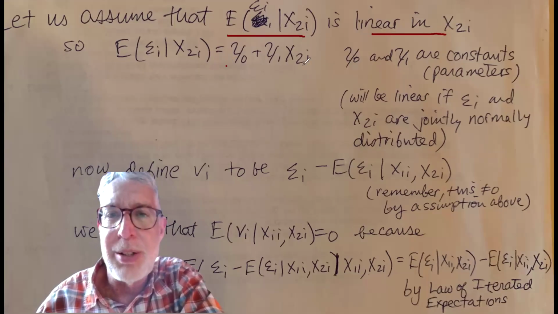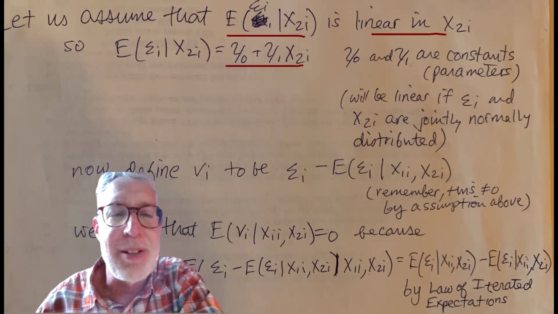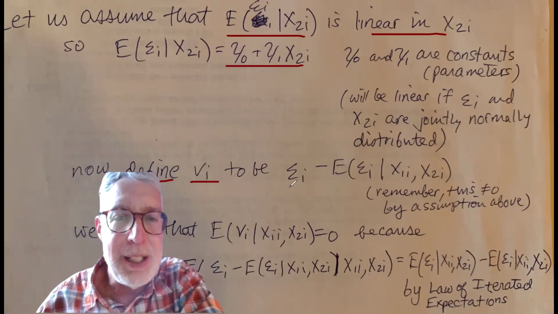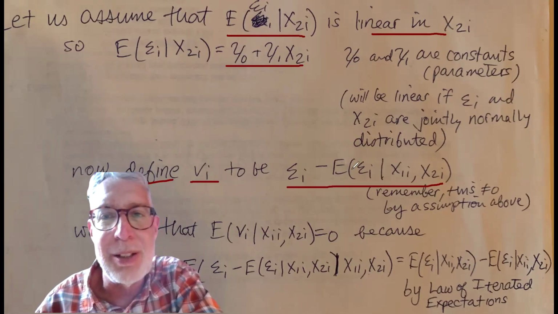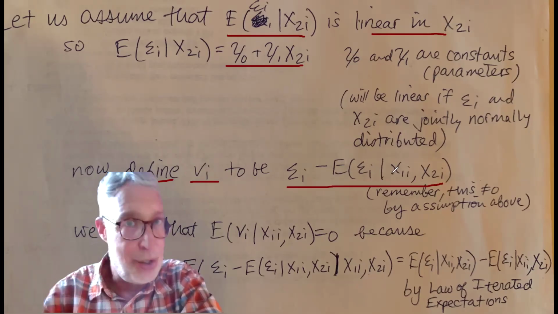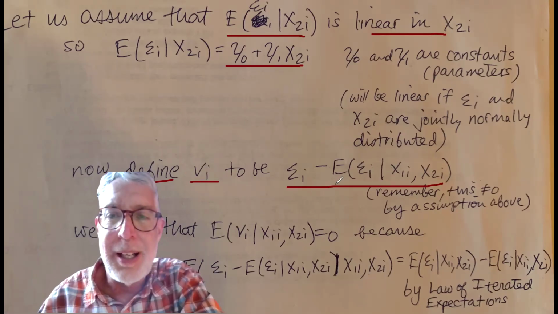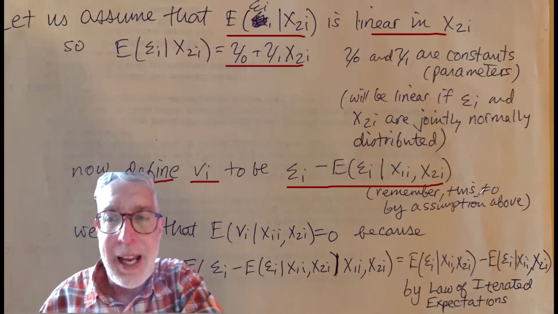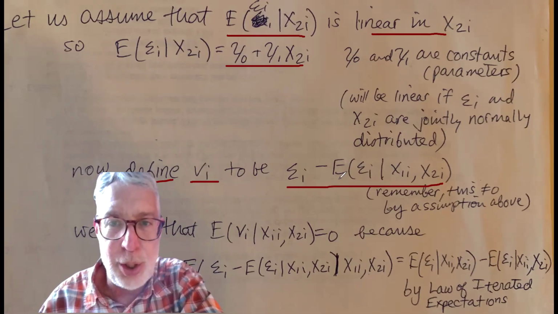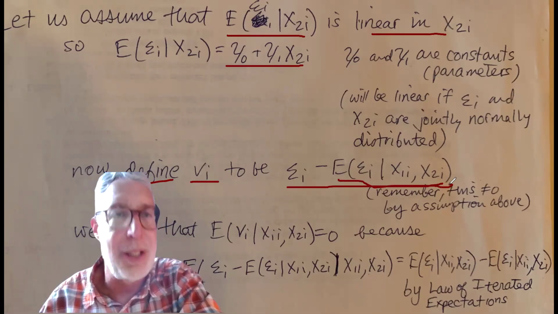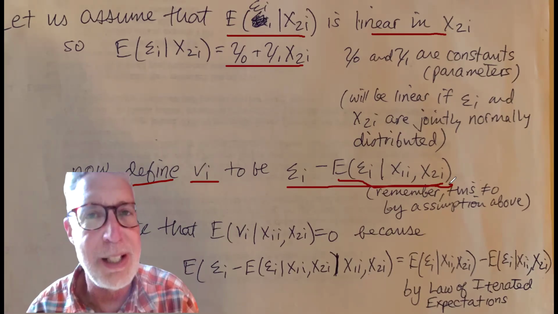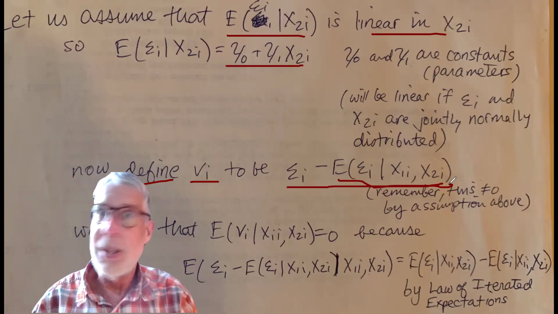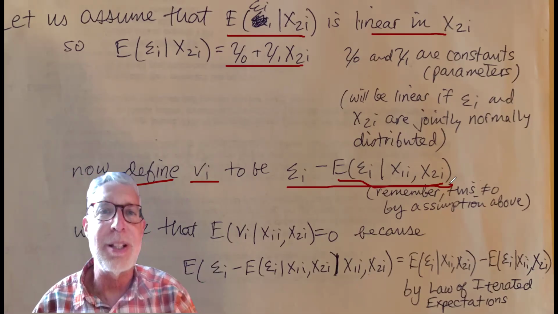So we assume this. Now what we're going to do is define something called v1 to be this term. It's going to be epsilon 1 minus the expected value of epsilon 1, which is our original error, conditional on x1 and x2. And remember, this term here is not equal to zero. That's by assumption, it's not equal to zero, right? We normally make that assumption that it's equal to zero, but in this case, we're not making that assumption. We have this weaker assumption that we made.